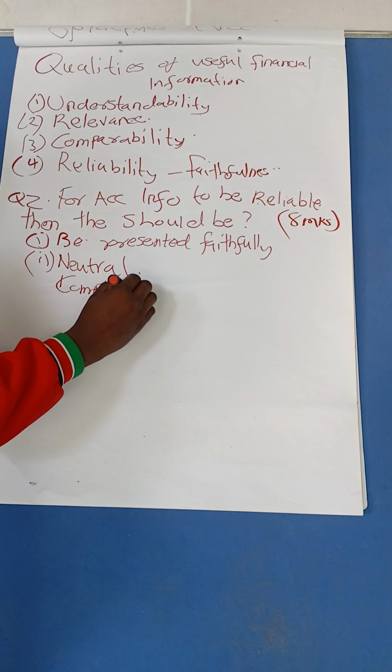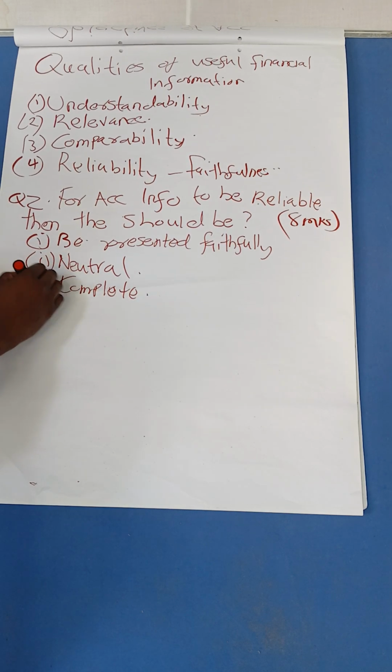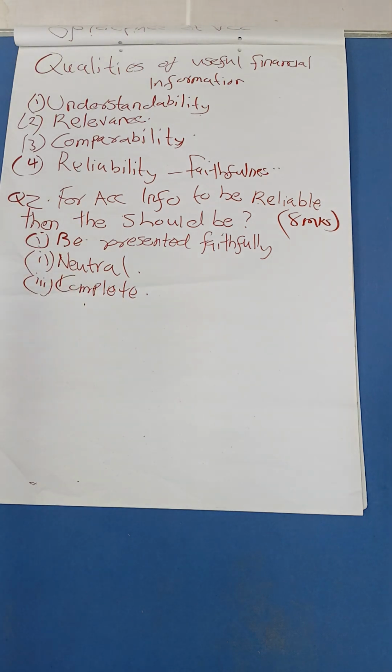Don't give us incomplete information, because the decision won't match what we require. The information must be complete. So as an accountant, make sure that there's no omission and all that. You must be sure of what you are giving us. Then it must be presented in accordance with the substance, economic reality, and not merely the legal form. Good. So those are the qualities of accounting information.